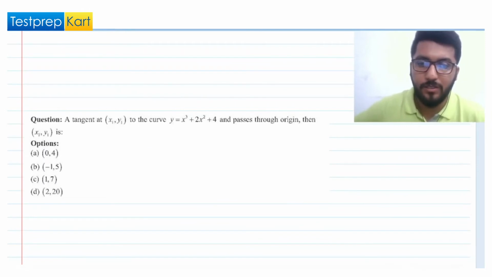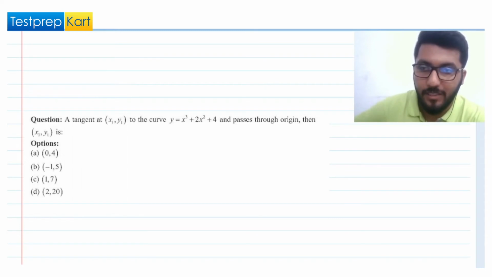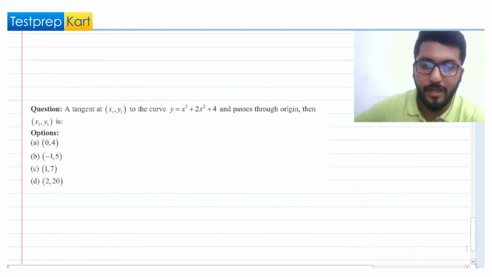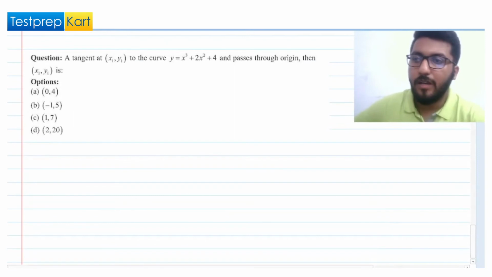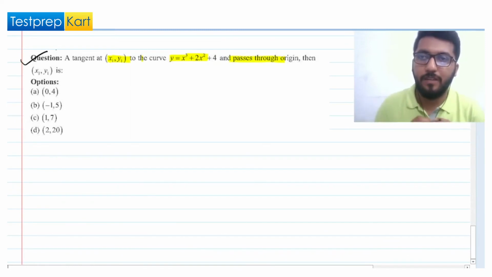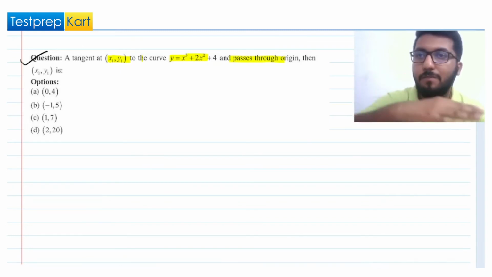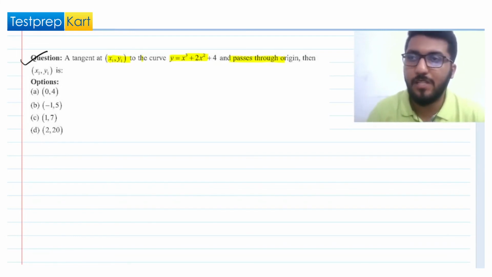If we go to the next question, it is definitely a question based on what, the concept of tangent. And if we try to solve it, let us see. A tangent at x1 comma y1 to the curve passes through the origin, then find x1 y1. So it is a very basic question, but again the concept of tangent and normal is very important if we talk about the application of derivative chapter. I hope you know that the application of derivative chapter has three sub-chapters: maximum and minimum, monotonicity, and tangent and normal. Each and every chapter is very important.